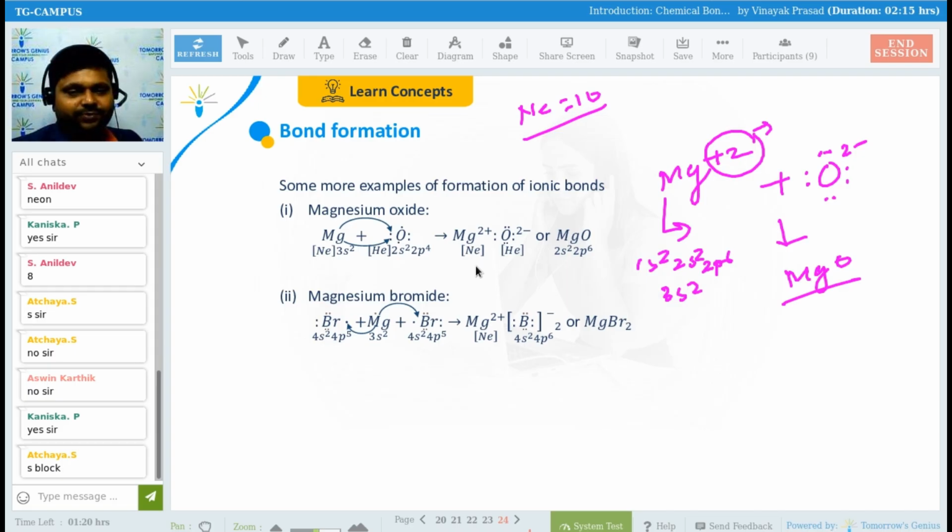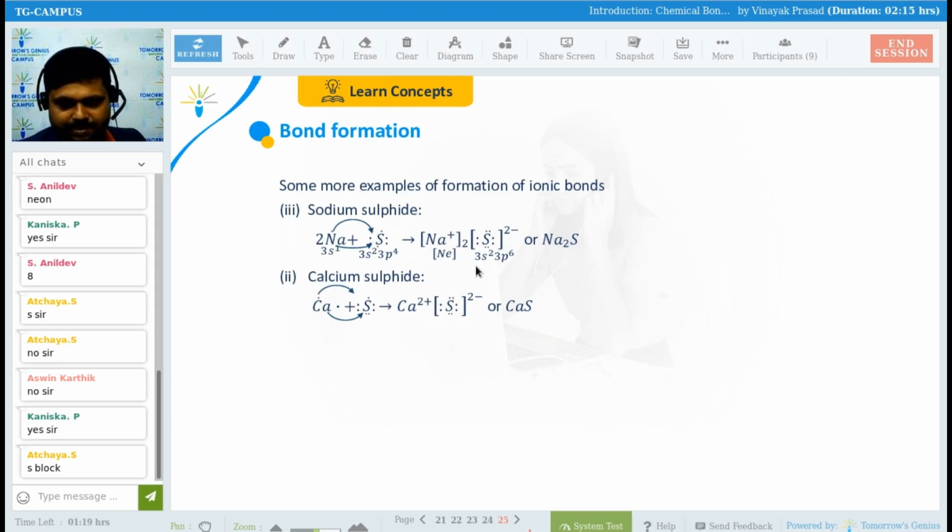MgO, yes. In this way, we can also form NaCl. Will you be able to form NaCl, or MgBr? Let's suppose I am taking NaCl. First of all, I will write the electronic configuration of sodium.